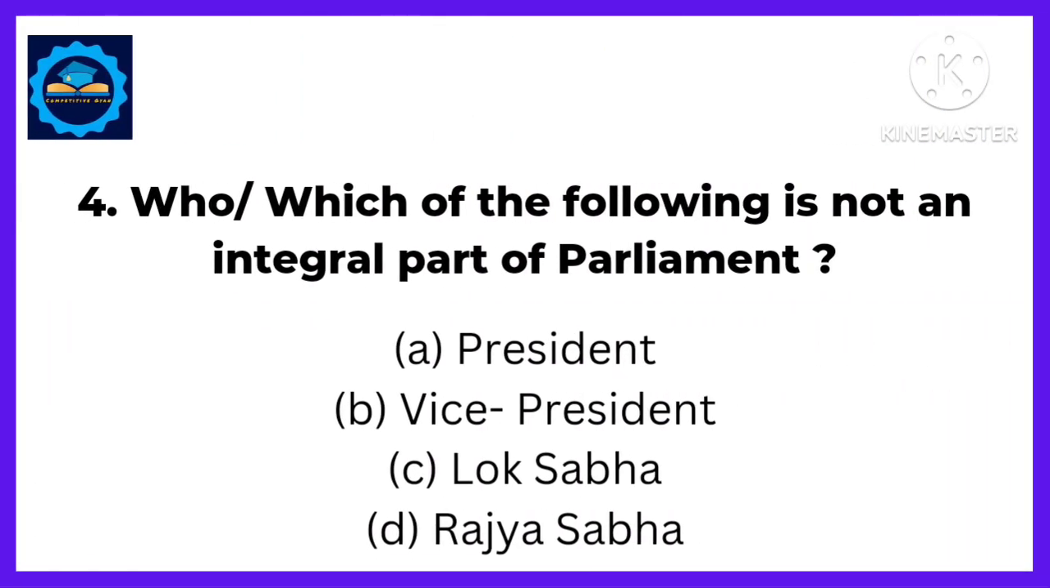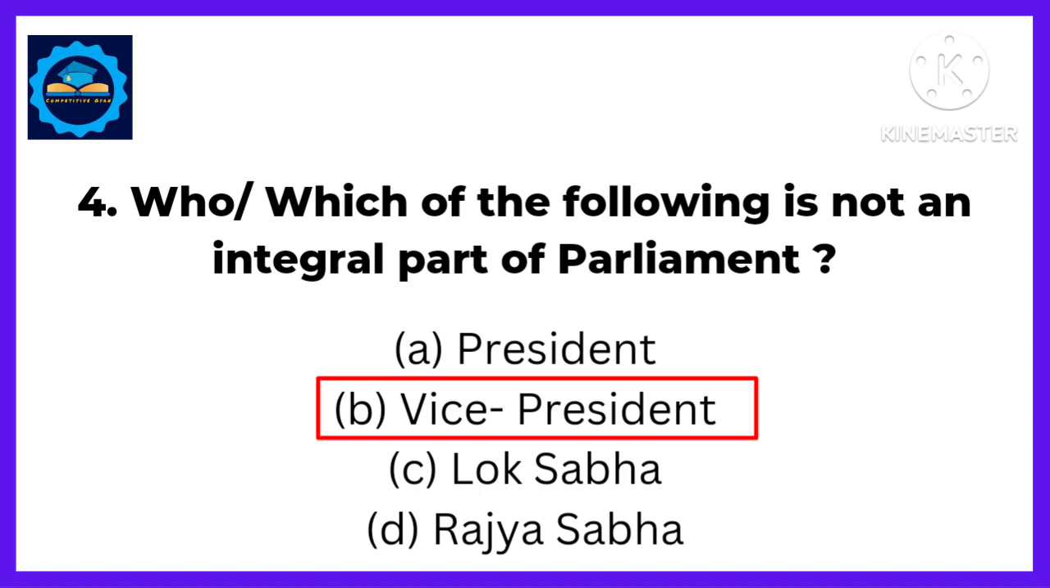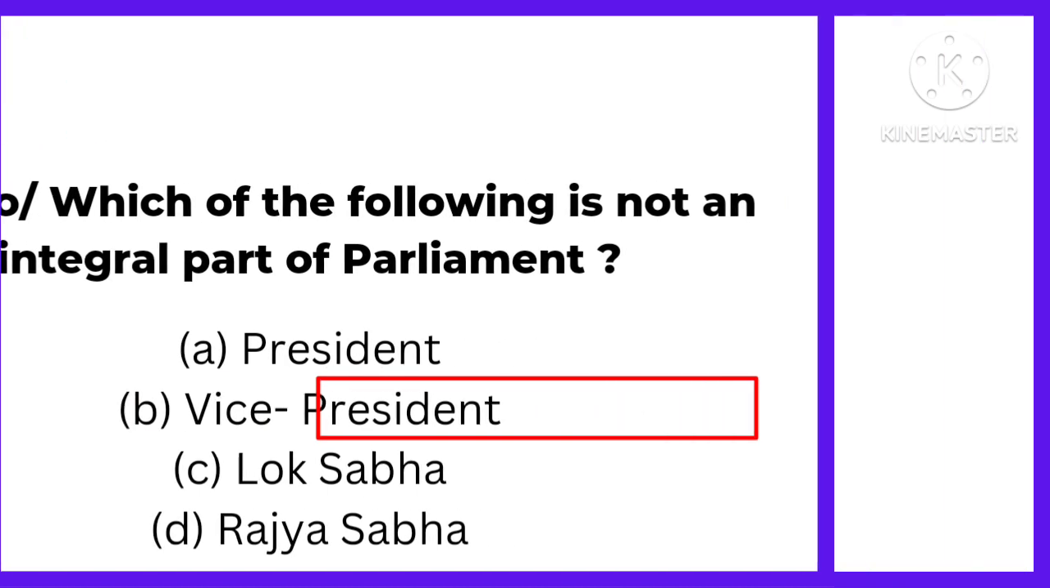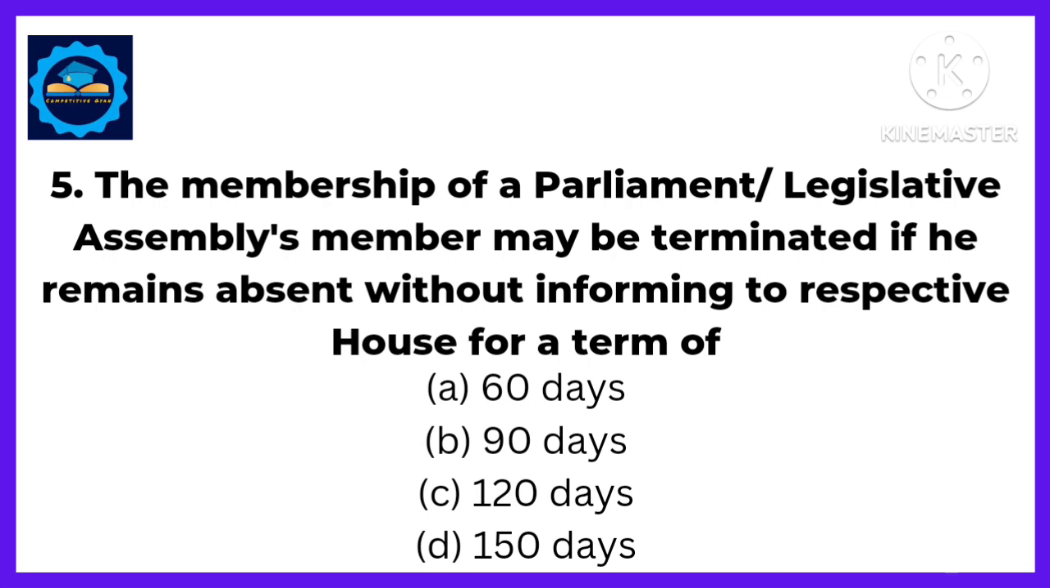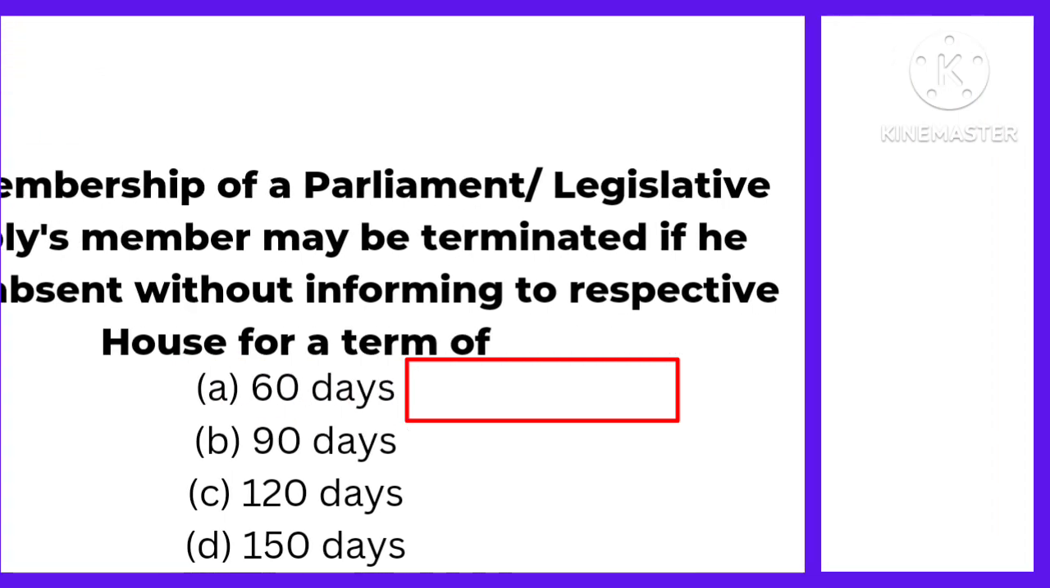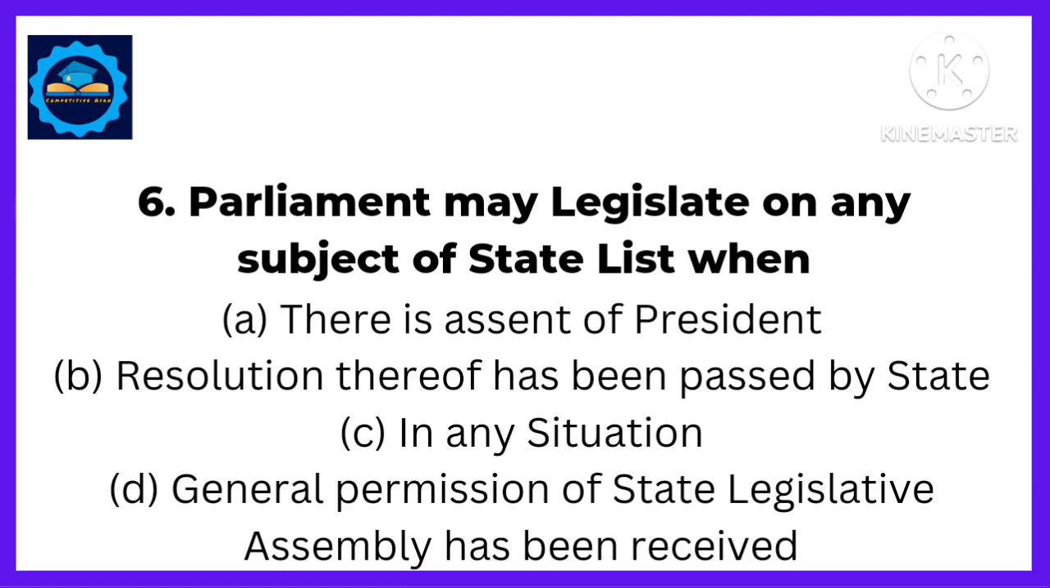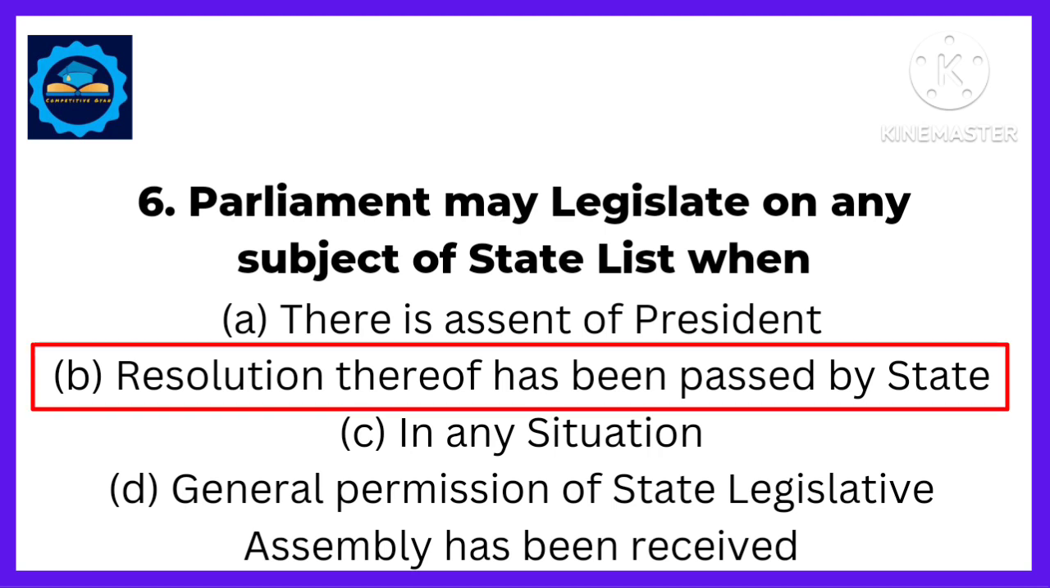Next, who or which of the following is not an integral part of Parliament? Answer. Vice President. Next, the membership of a Parliament or Legislative Assembly's member may be terminated if he remains absent without informing the respective House for a term of. Answer. 60 days. Next, the Parliament may legislate on any subject of state list when. Answer. The resolution thereof has been passed by state.